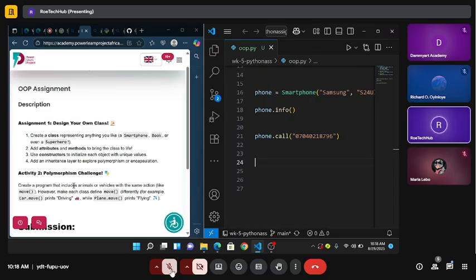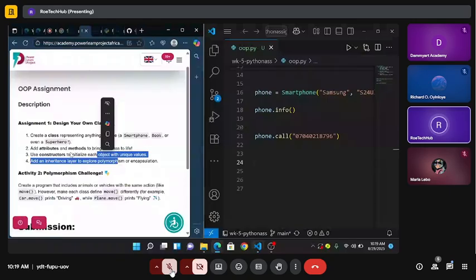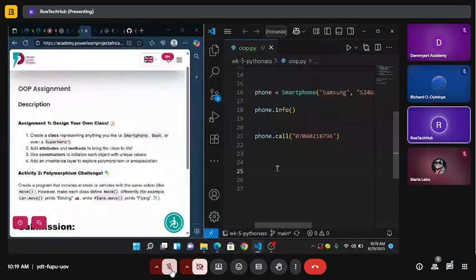So should I just start with the polymorphism challenge now for the vehicle? Or use a constructor to initialize each object with unique values. Ha, my God, we haven't finished this thing. I didn't even notice this line 3. So we have to add some constructors to share.